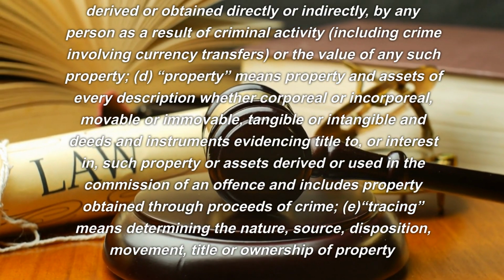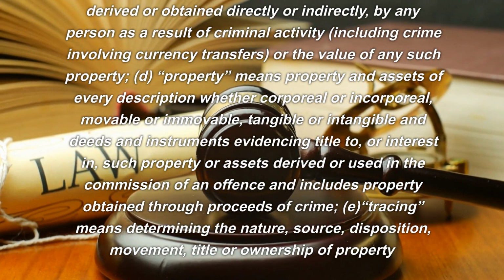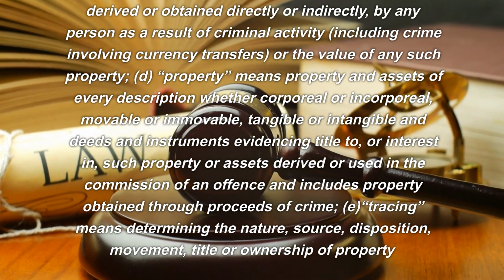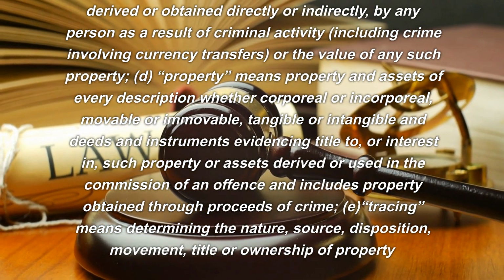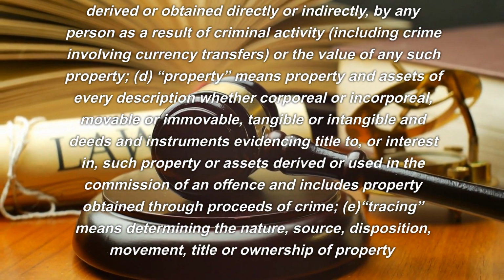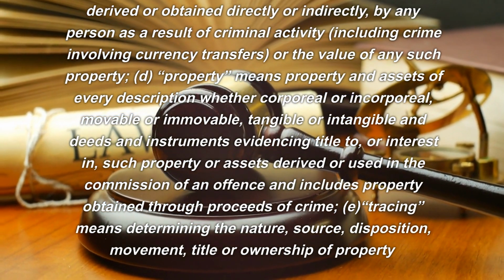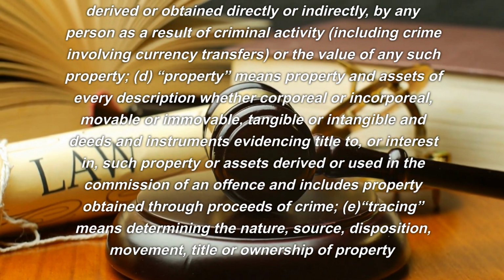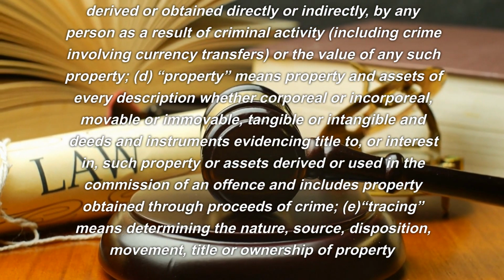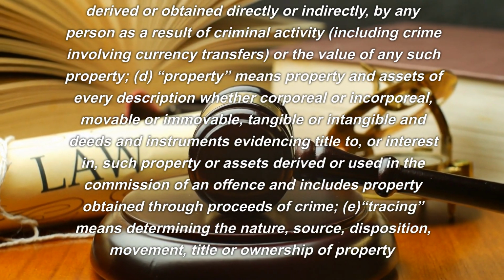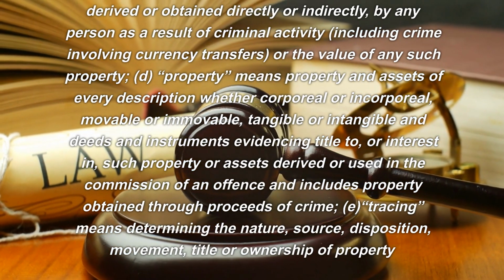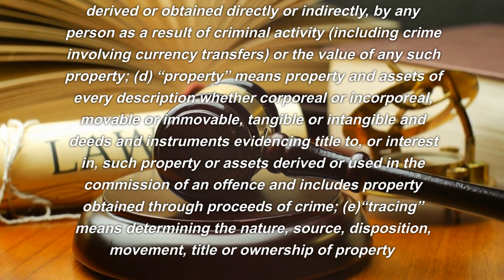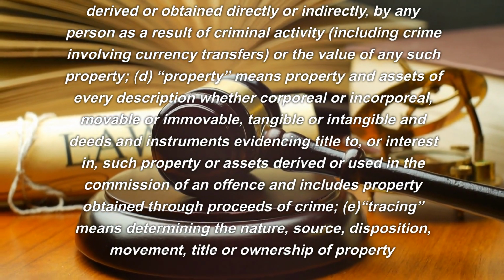Definitions. In this chapter, unless the context otherwise requires, (a) a contracting state means any country or place outside India in respect of which arrangements have been made by the central government with the government of such country through a treaty or otherwise. (b) Identifying includes establishment of a proof that the property was derived from, or used in, the commission of an offense. (c) Proceeds of crime means any property derived or obtained directly or indirectly by any person as a result of criminal activity, including crime involving currency transfers, or the value of any such property.